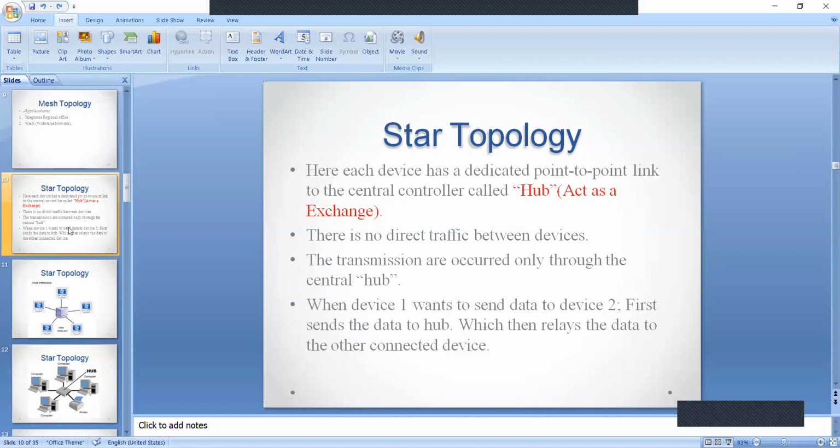Coming to the next one, the transmissions occur only through the central hub. Every transmission in the star topology occurs through the central hub only. There is no direct traffic between device to device. As shown in the fourth point, when device 1 wants to send data to device 2, first it sends the data to the hub, which then relays the data to the other connected device. This is how the data is transmitted in star topology.